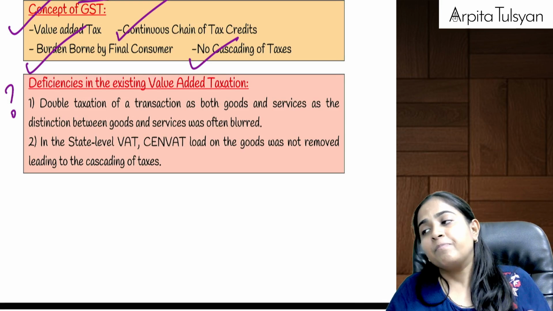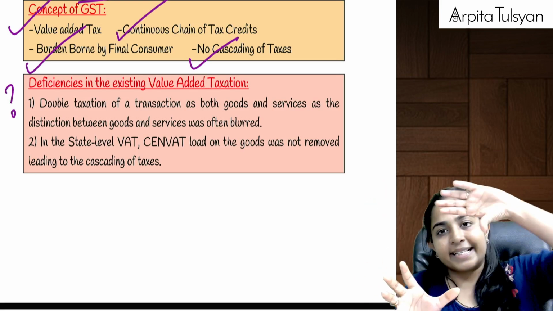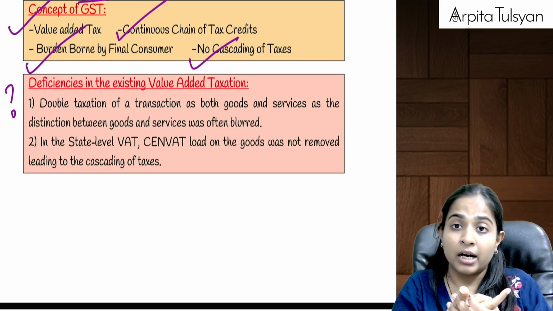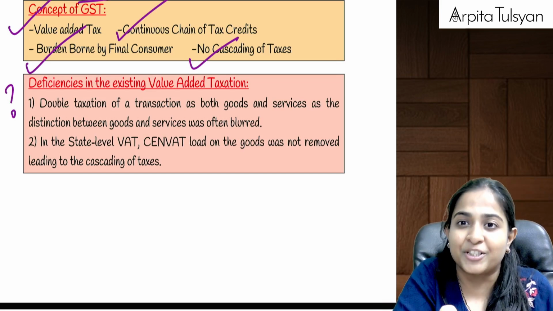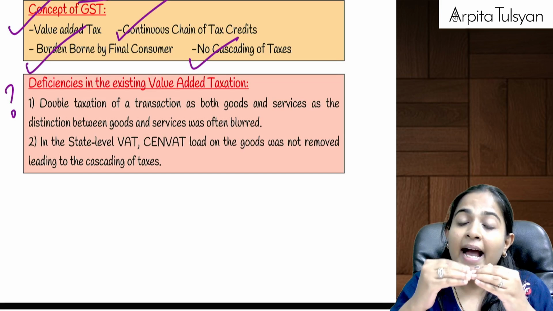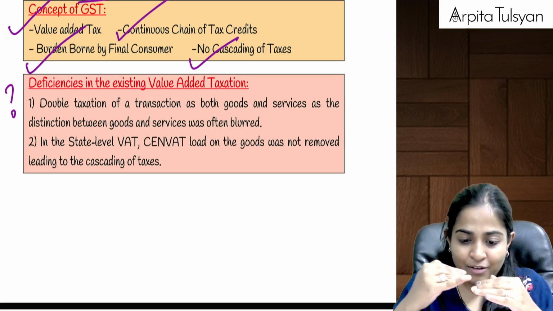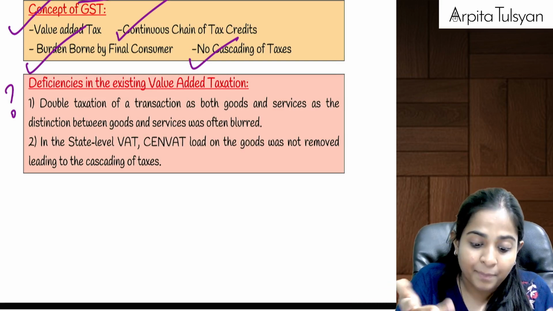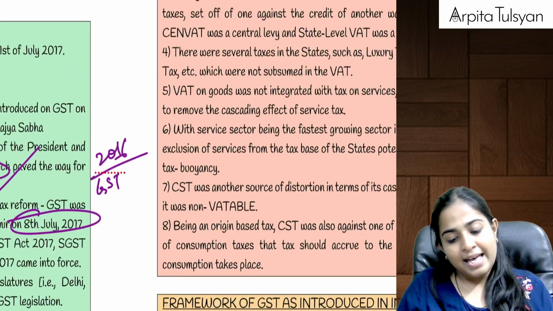Okay, next, when on a particular product, excise duty was applicable plus VAT was also applicable, VAT was charged on value including excise duty. Means VAT was also charged on the excise duty. Tax on tax. This is nothing but multiple taxes getting applicable. Right?